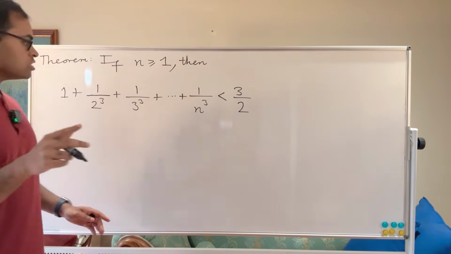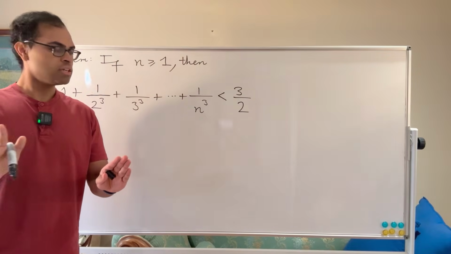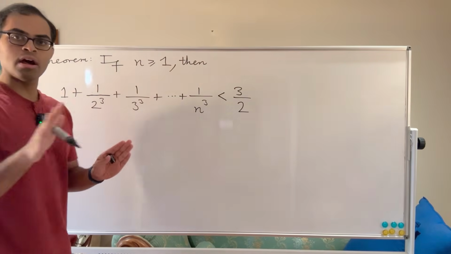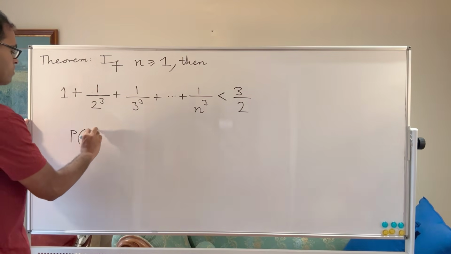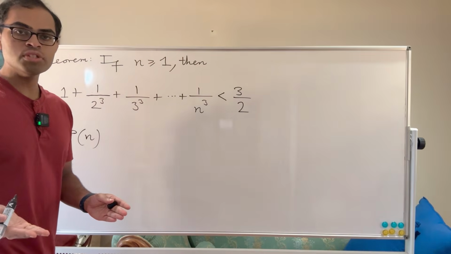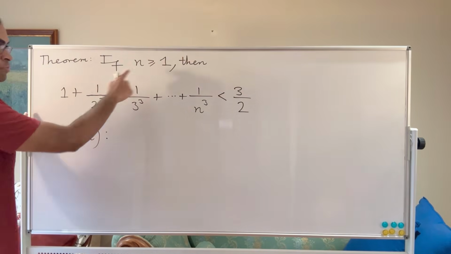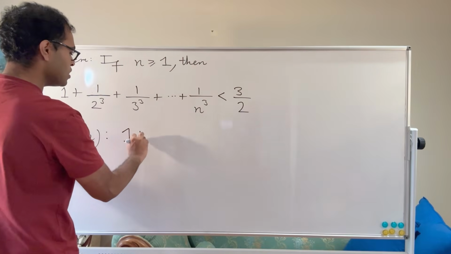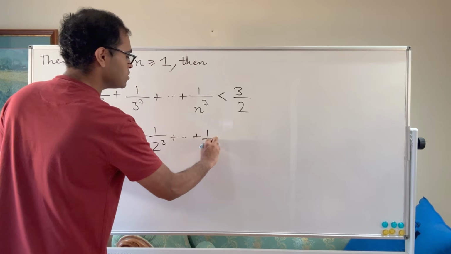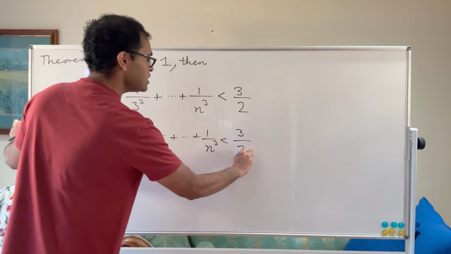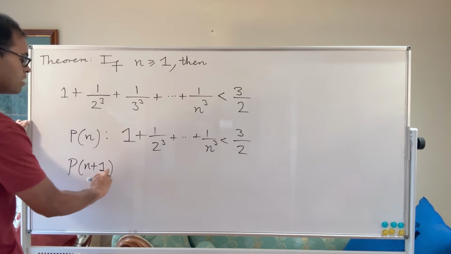So we're going to try to understand how this works. Now, the first thing I want to tell you is that applying induction directly may not work. If we just say that our induction proposition P of n, right, we're trying to prove that P of 1 is true, it's true for n equals 1, and then P of n implies P of n plus 1. If our induction proposition is literally this statement that 1 plus 1 over 2 cubed all the way up to 1 over n cubed is less than 3 halves, then if we want to derive from that the next step of the induction, which is the n plus first statement, we're doing it step by step.